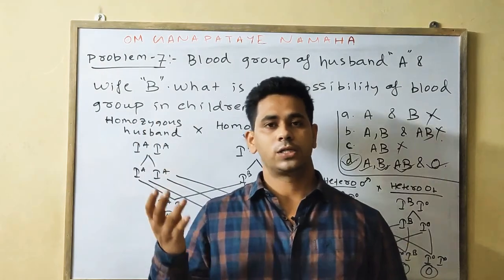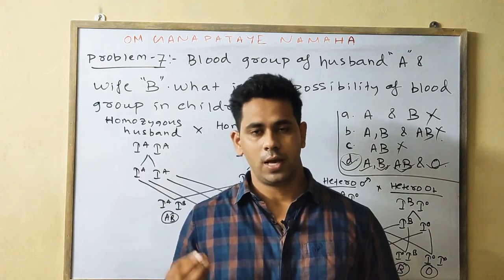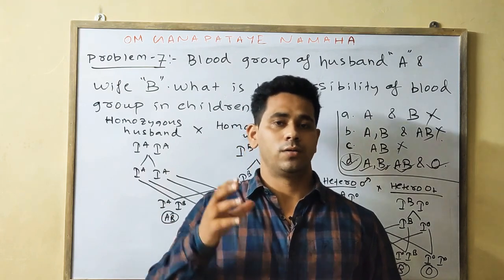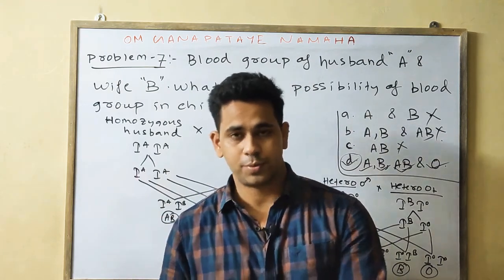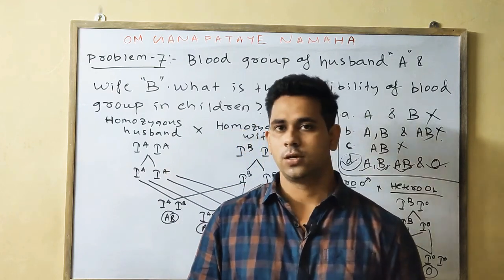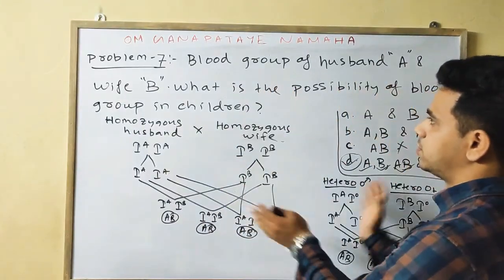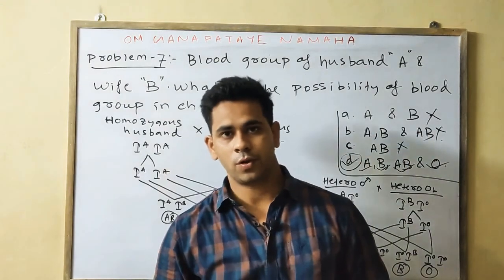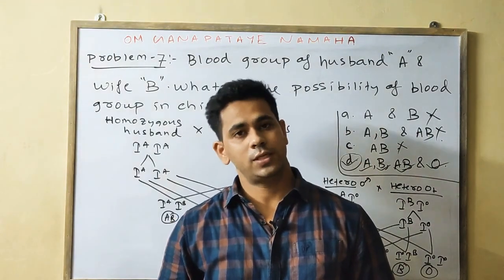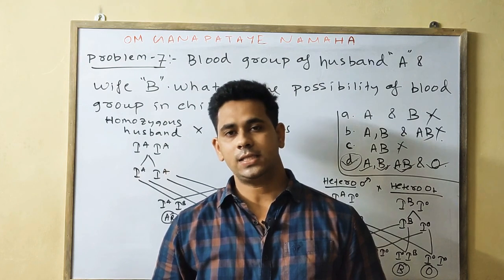Okay. We discussed color blindness, hemophilia, the chances of the sex of the offspring, and also various problems related to blood group. So this is all about today's class. We'll meet in our next class. Thank you.